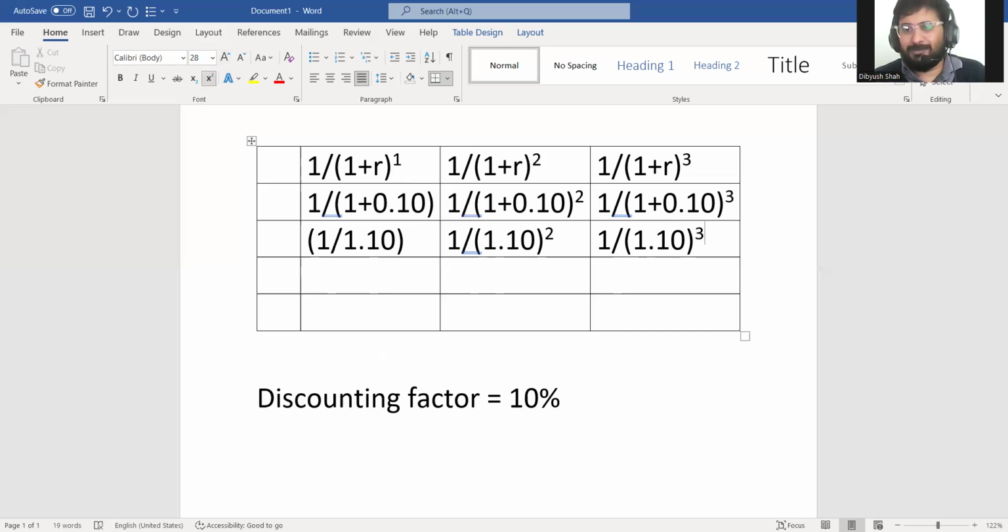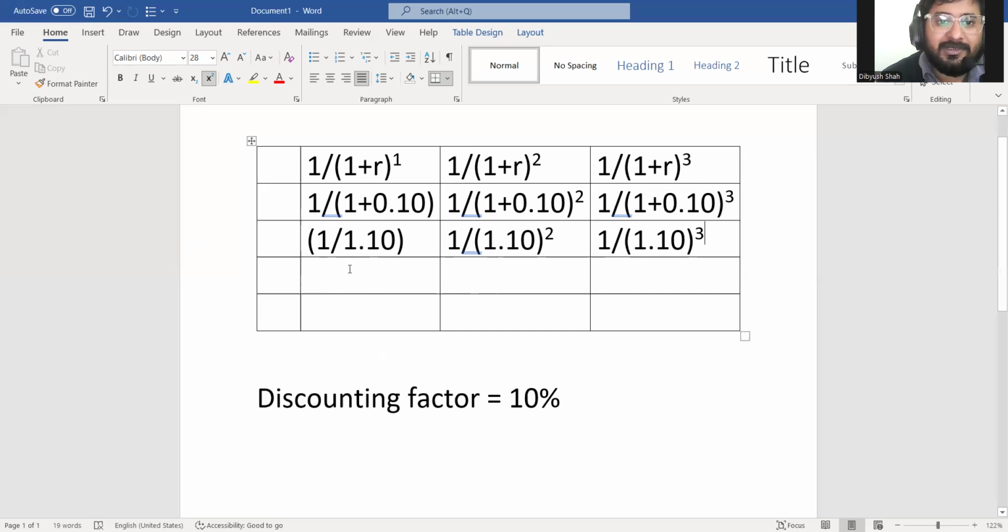Now, how do you calculate it on the computer? Of course, there is a PV table also to help you, but how do you compute it? I hope all of you have a commerce calculator by your side, the basic one, the Citizen one. So it is 1 divided by 1.10.